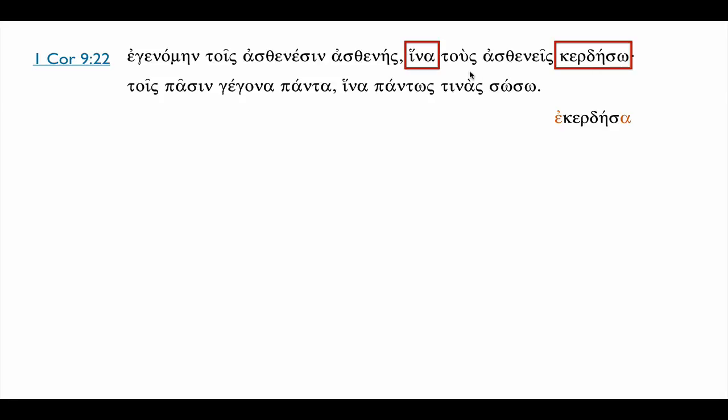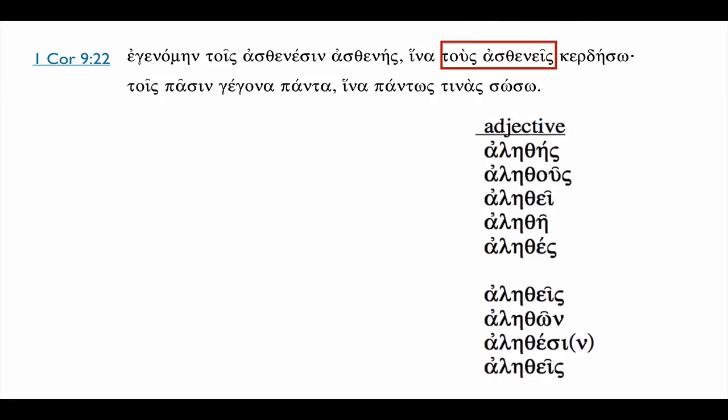Whom does he want to gain or to win? He wants to win tous asthenes. We'll bring our chart back up. What form is this? Well, it's pretty easy to figure out because he uses the article. That lets us know we're dealing with the accusative plural. Just as this was a substantival, so is this. In order that I might gain the weak.